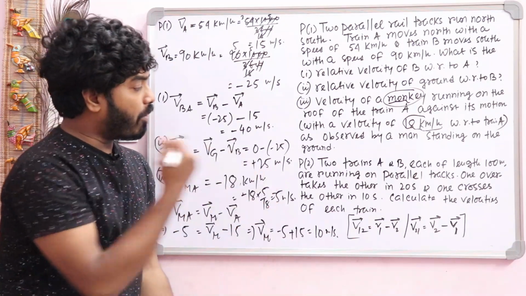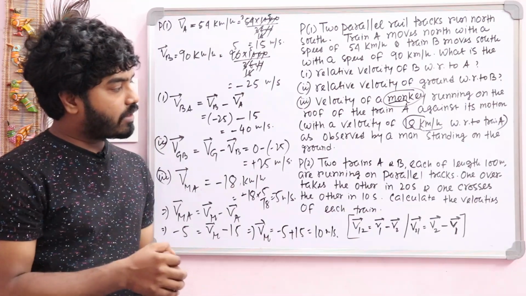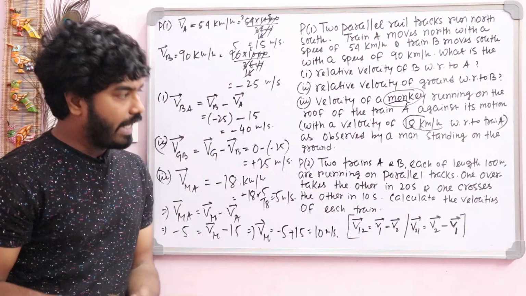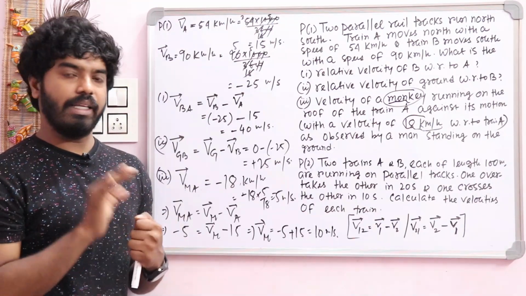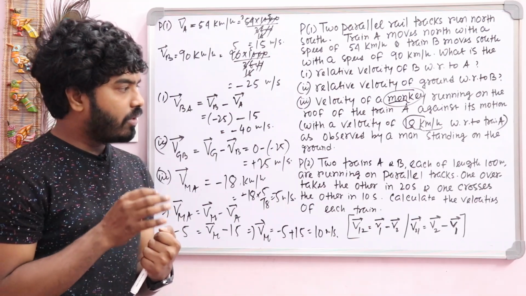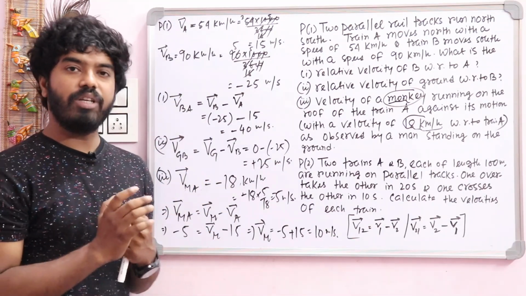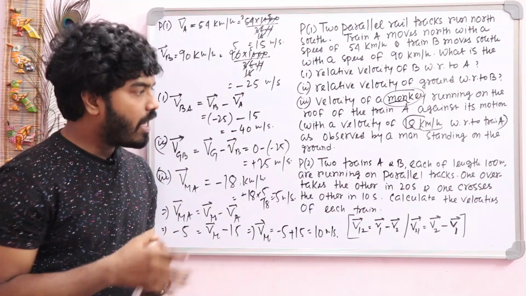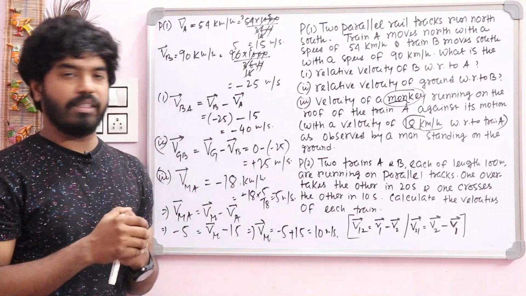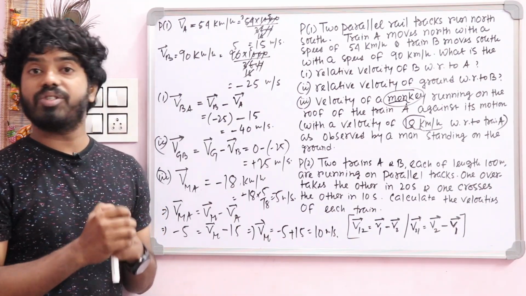Okay, now our problem 2, and a very interesting problem. Two trains A and B, each of length 100 meter, length equal, are running on a parallel track. On overtaking the other in 20 seconds. Both the trains overtake the other in 20 seconds and cross the other in 10 seconds. Now you have to find out the velocities of each train.